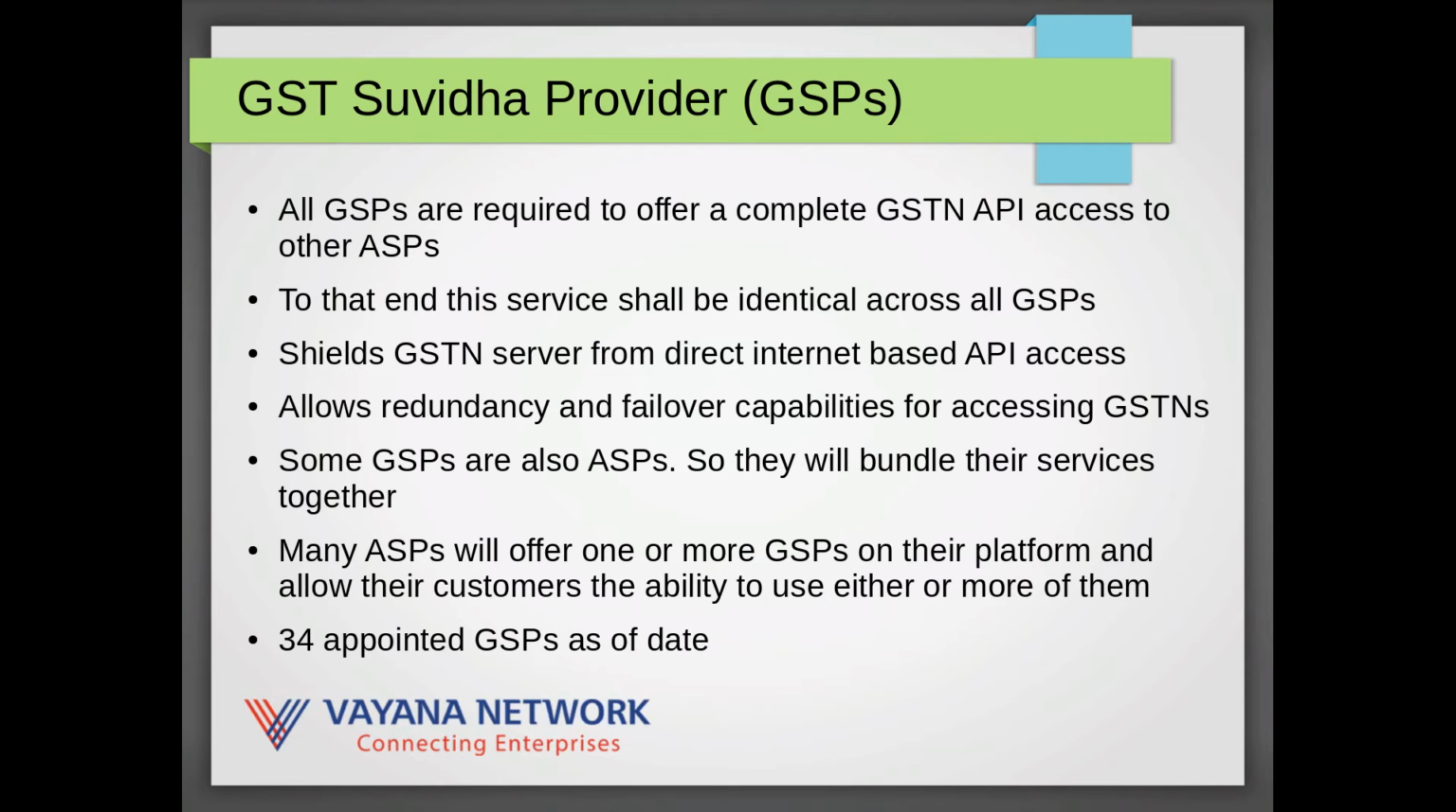So GSPs are a set of intermediate companies who are required to offer a complete GSTN API access to all other ASPs. To that end, even though there are a large number of GSPs who have been appointed, 34 to be precise as of date, this service shall be identical across all GSPs. This shields the GSTN server from direct internet-based API access. It allows a certain amount of redundancy and failover capabilities for the ASPs to be able to access GSTN.